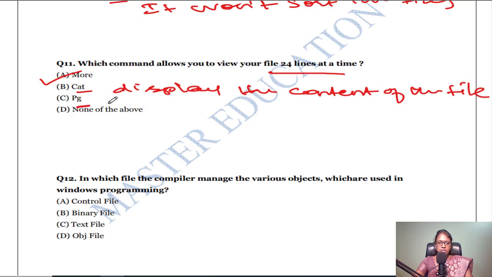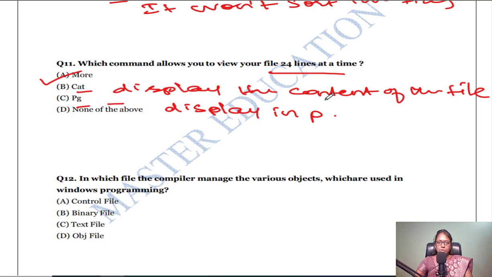And then the page command, which is used to display page wise. Okay, so in every page it will wait for an enter. If you press enter, then only will the next page go ahead. If you give normally cat, if the content of the file is 3 pages, it will go to the last 3rd page.